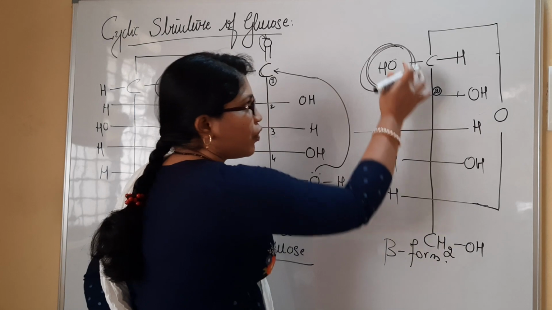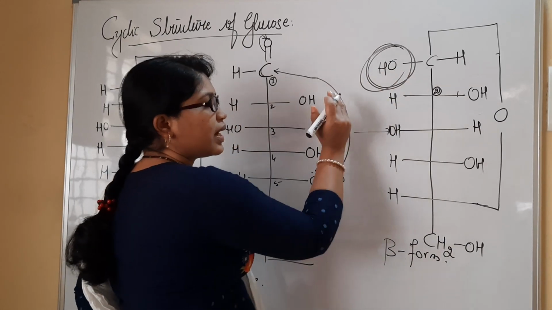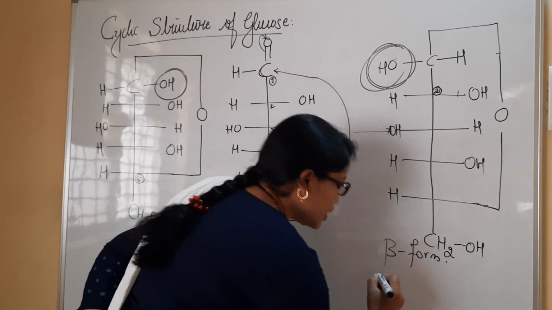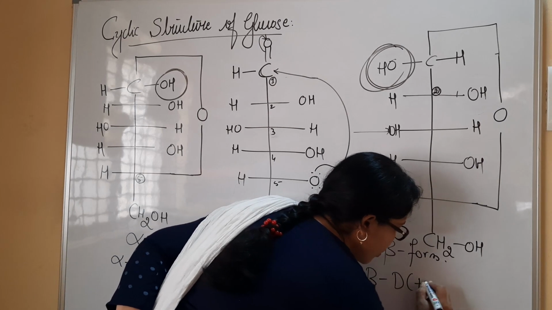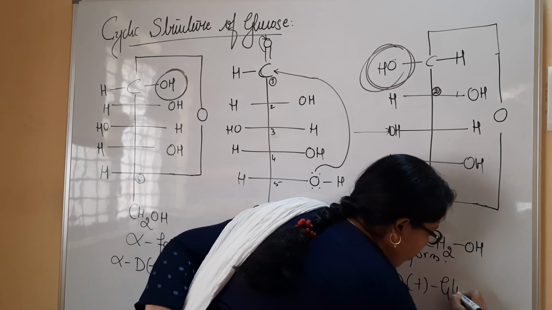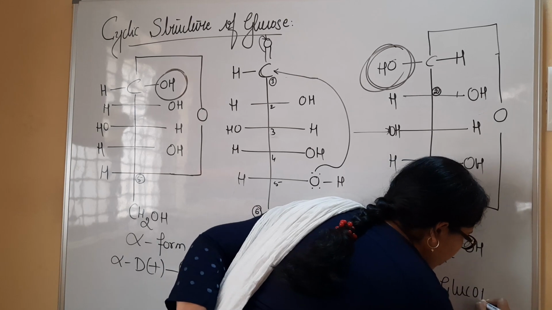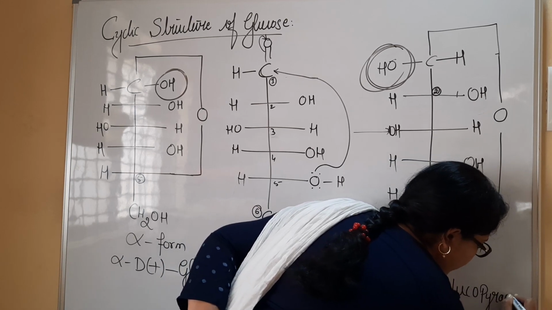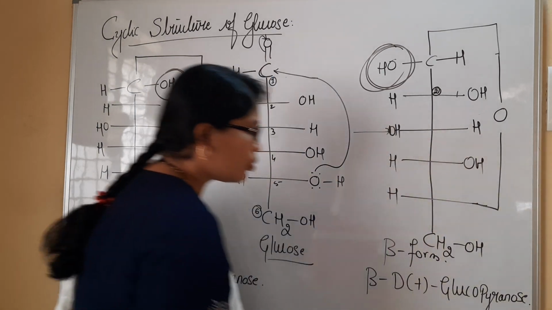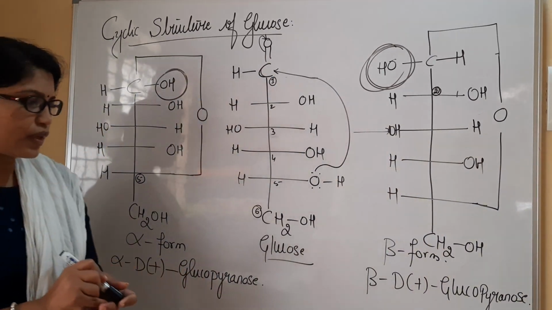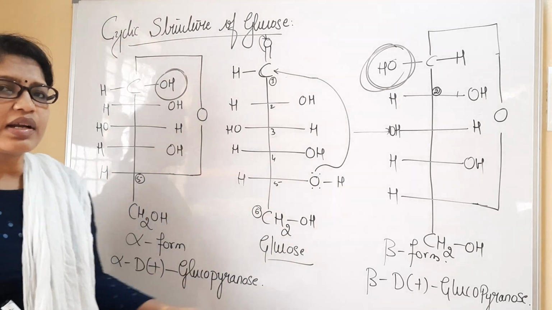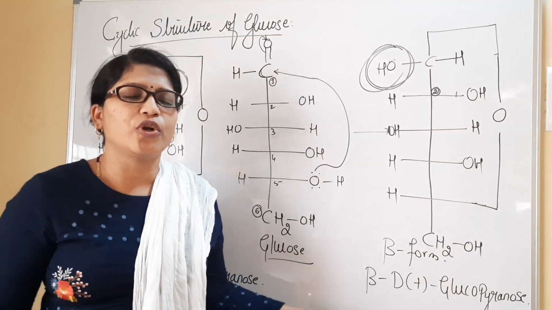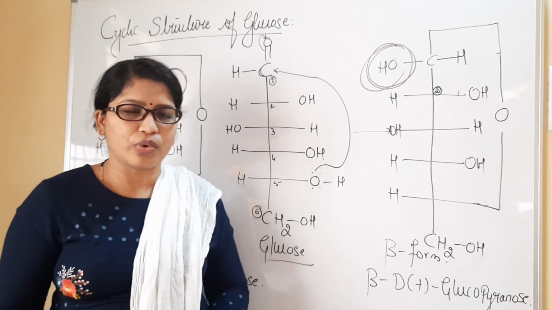In the beta form, the hydroxyl group is present at the left side. So see here, this is referred to as beta D positive glucopyranose. So these are the two stereoisomeric forms of glucose, and we have to understand these things. Definitely this cyclic structure is going to be asked for 1 to 2 marks.